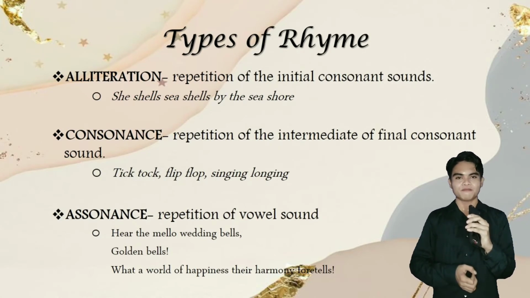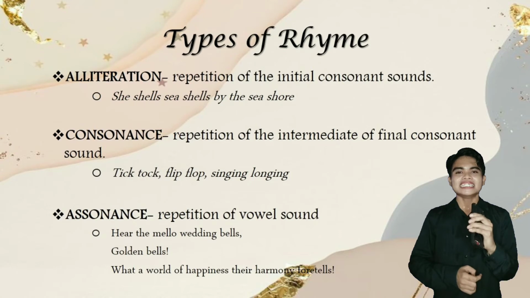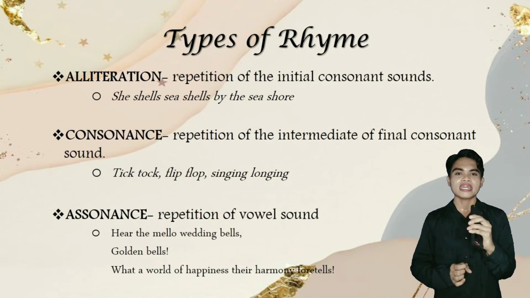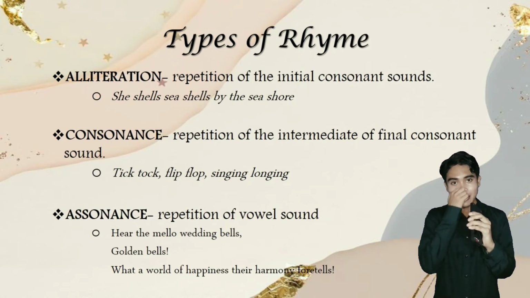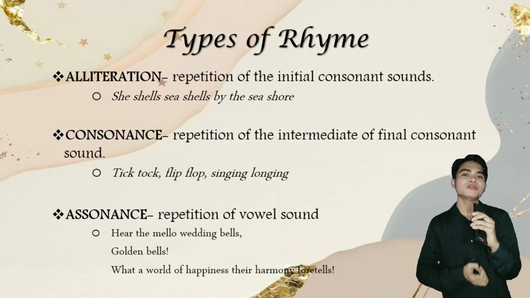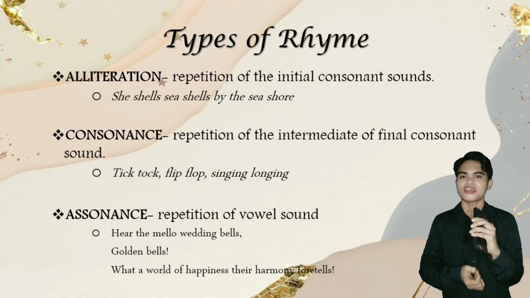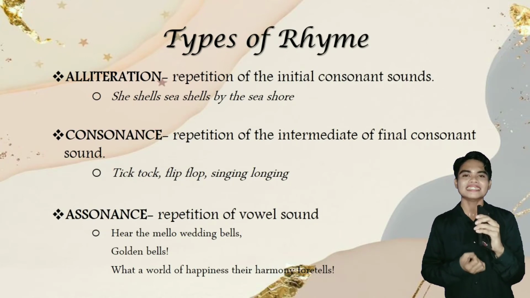Next is consonance. Consonance is the repetition of the intermediate or final consonant sound. Example: tick-tock, flip-flop, singing, longing. The final sound here is the K sound from tick-tock, P sound from flip-flop, and N sound from singing and longing. Assonance. Assonance is the repetition of vowel sound. Example here: the mellow wedding bells, golden bells, what a world of happiness their harmony foretells. The vowel sound here is the E sound.